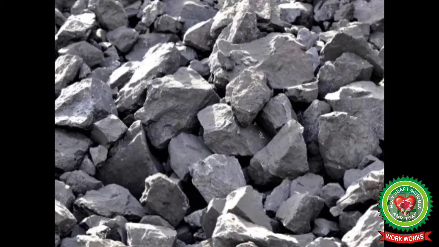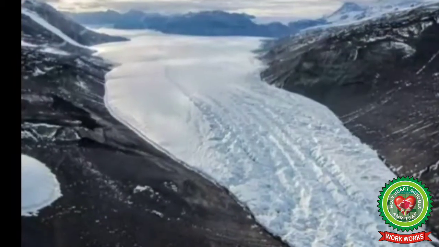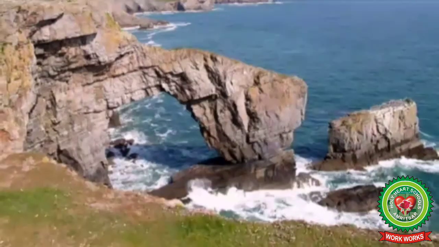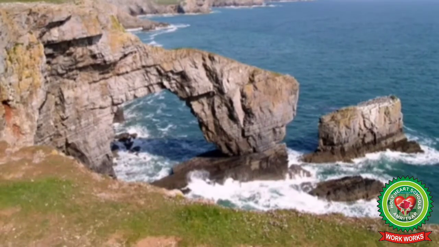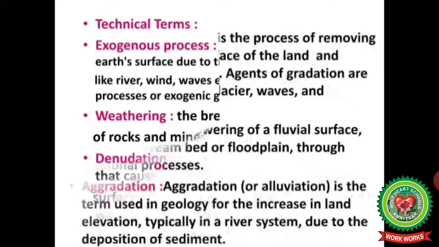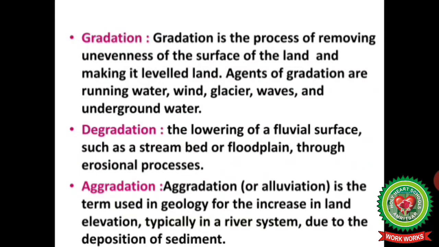Denudation. Denudation involves the processes that causes the wearing away of the earth's surface by moving water, ice, wind, waves, leading to a reduction in the elevation and in relief of landforms and landscapes. Gradation. Gradation is a process of removing unevenness of the surface of the land and making it leveled land. Agents of gradation are running water, wind, glacier, waves, and underground water.